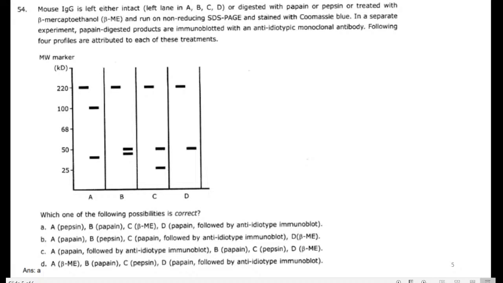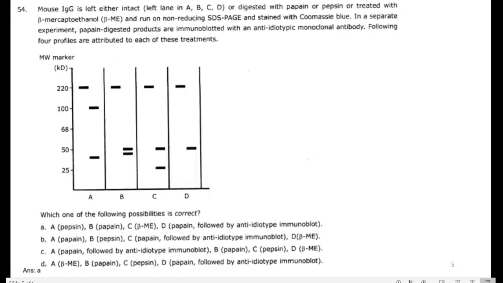First, I am going to explain the concept in the question. They have taken IgG as their protein of interest. They take mouse IgG, that is the protein. That protein is digested with papain, pepsin, mercaptoethanol, and run on non-reducing SDS-PAGE.